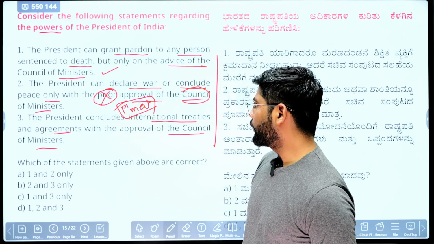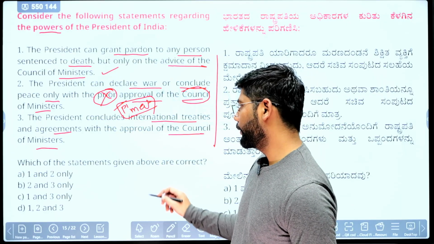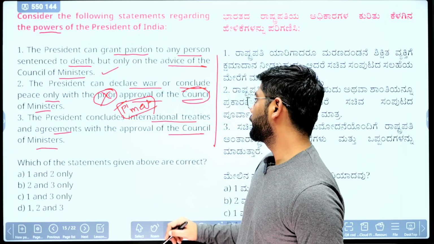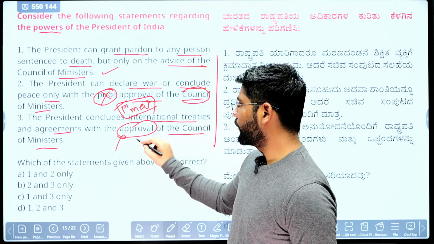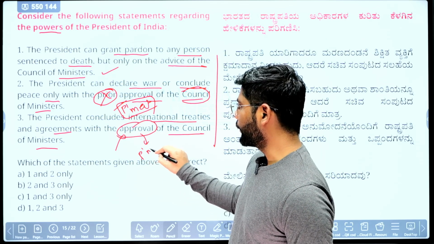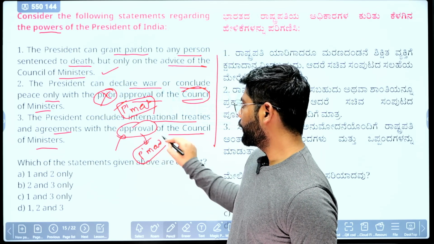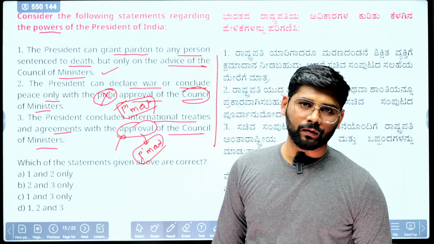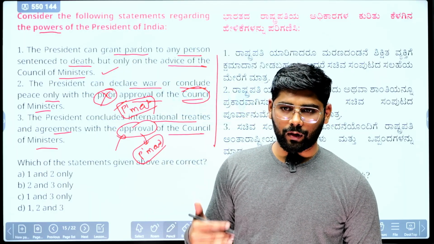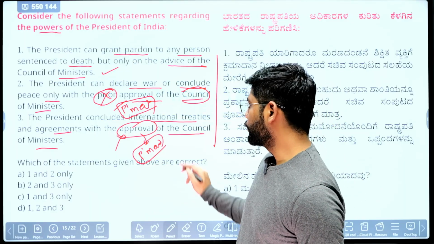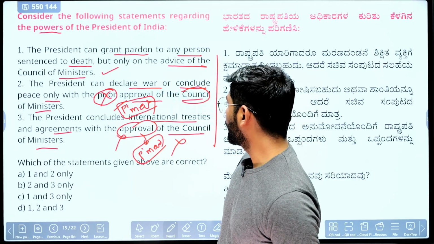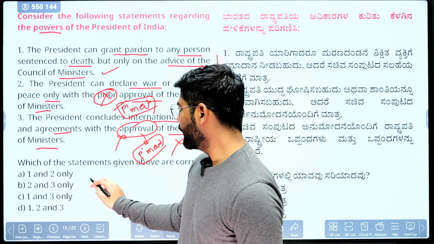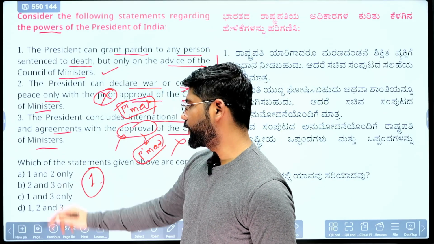Last one: the President concludes international treaties and agreements with approval of the Council of Ministers. Not the Council of Ministers, but approval. When it comes to approval, they need to take approval of the Parliament. There is no need of approval of the Council of Ministers because he will be taking that decision after the advice of the Council of Ministers. So the third is also wrong here. So the correct option should be only A. The options are mistaken here.